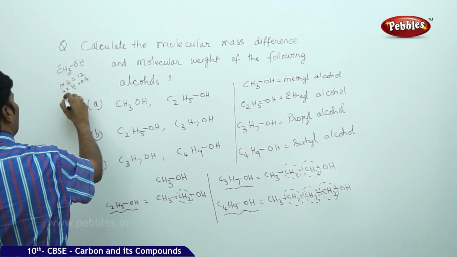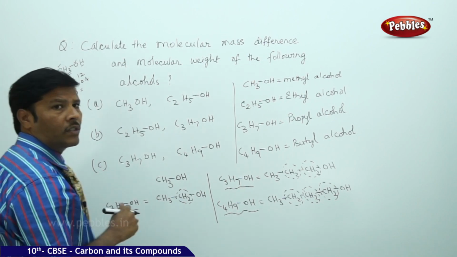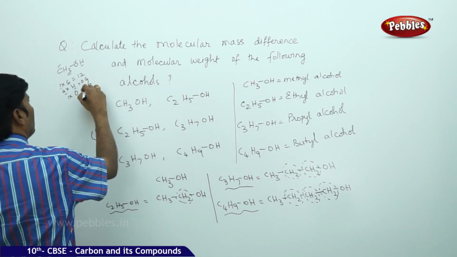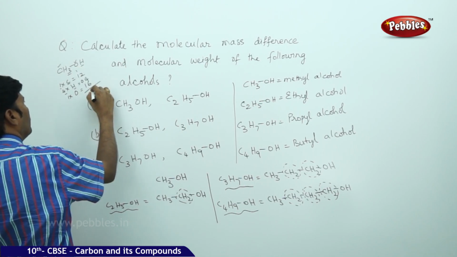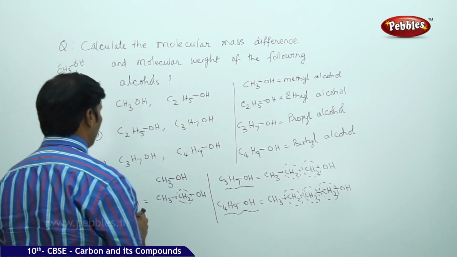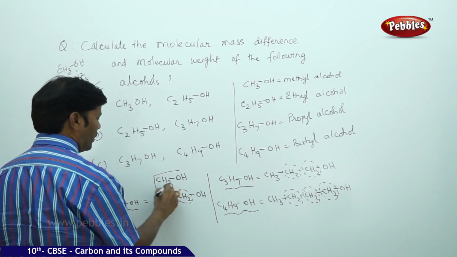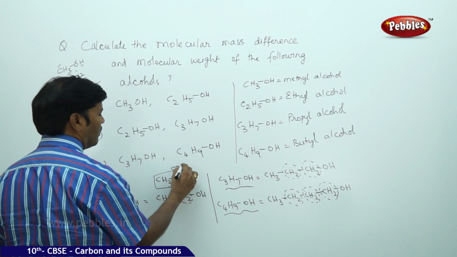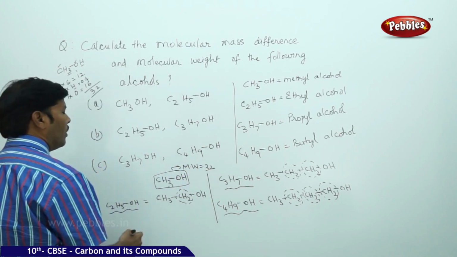And there is one oxygen, 1 into 16. So 12 plus 4 plus 16 is 32. The molecular weight of methanol is 32.